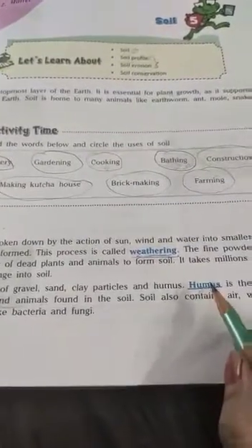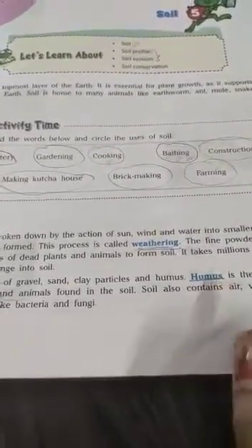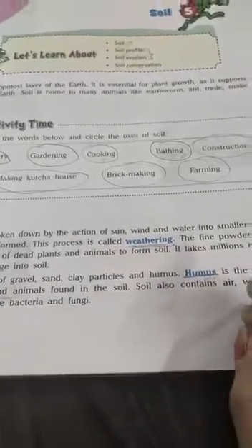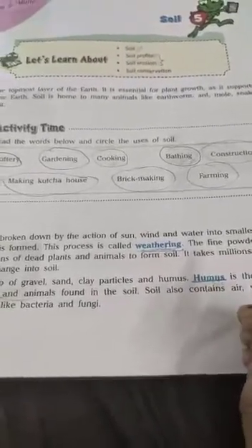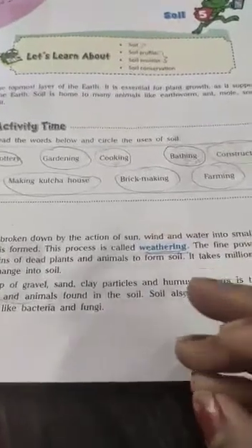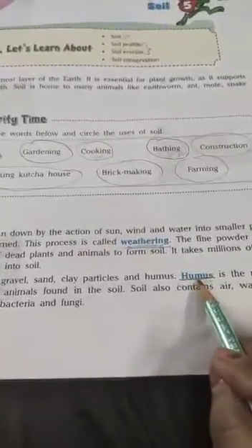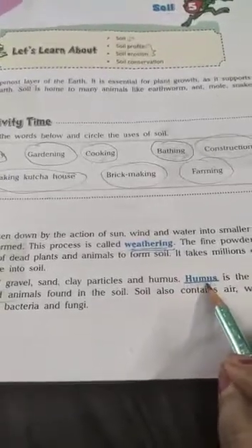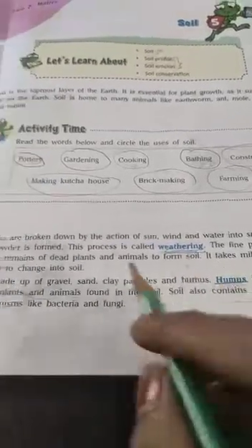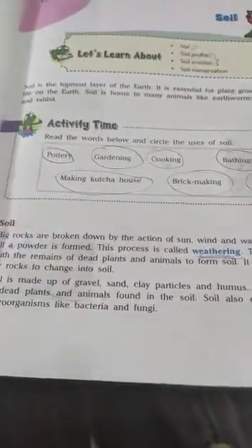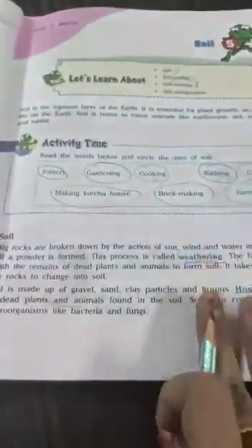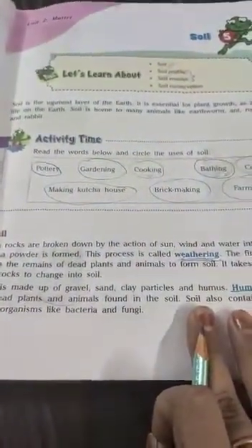We living things get nutrients by eating so many things, like we drink milk, we eat dal, we take so many fruits and vegetables to get the nutrients. In the same way, soil gets nutrients from humus also. Humus is the dead remains of plants and animals. So in this way we made a quick revision of what we studied yesterday.